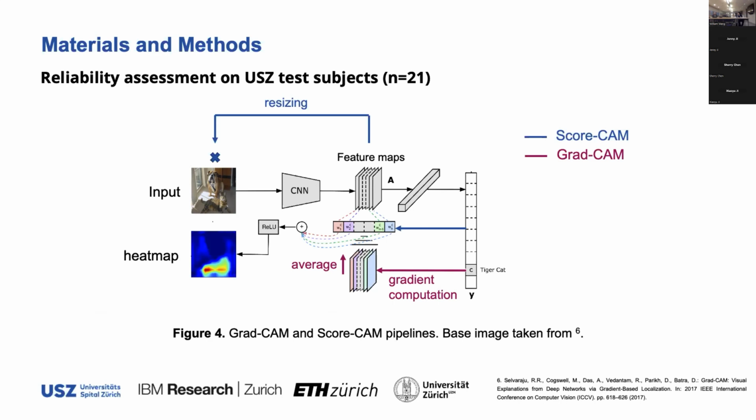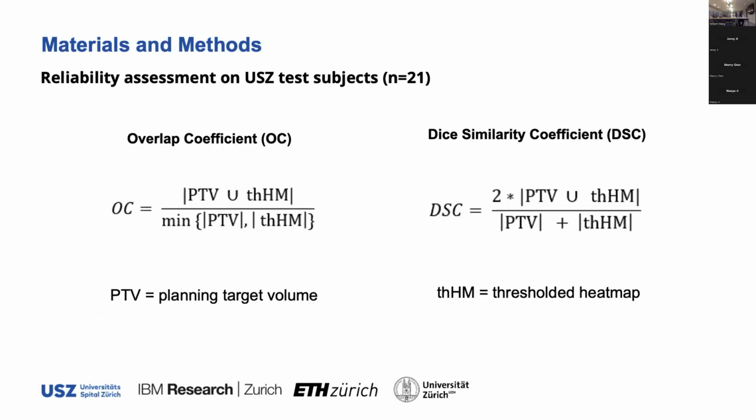So after we got the heat maps, we wanted to select the most relevant region that the model was focusing on, right? So what we did was we thresholded those heat maps. We selected all the values above the 75th percentile, the 80th percentile, and the 85th percentile. And then we computed these two quantitative measures with the planning target volume: the overlap coefficient and the dissimilarity coefficient.